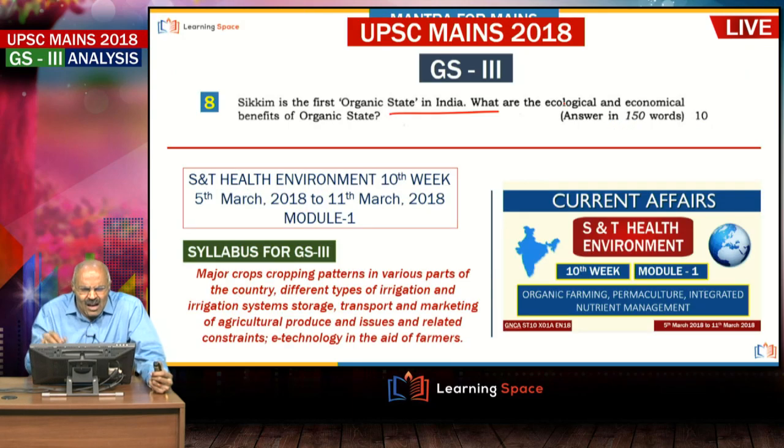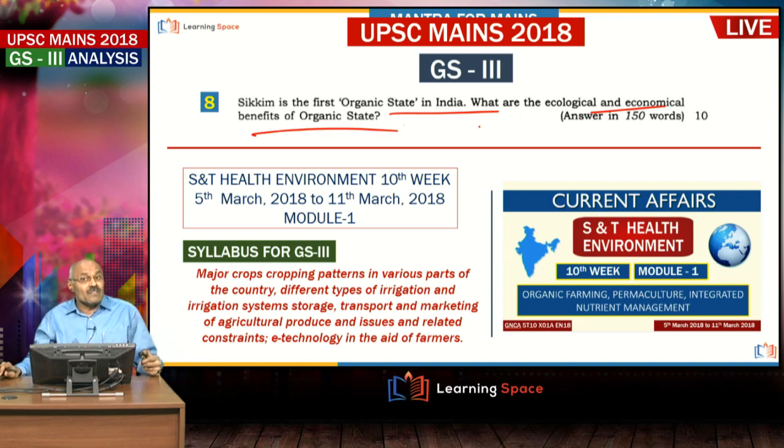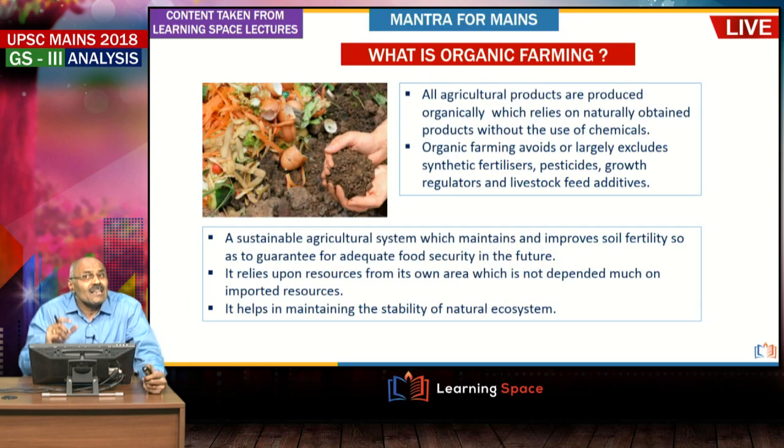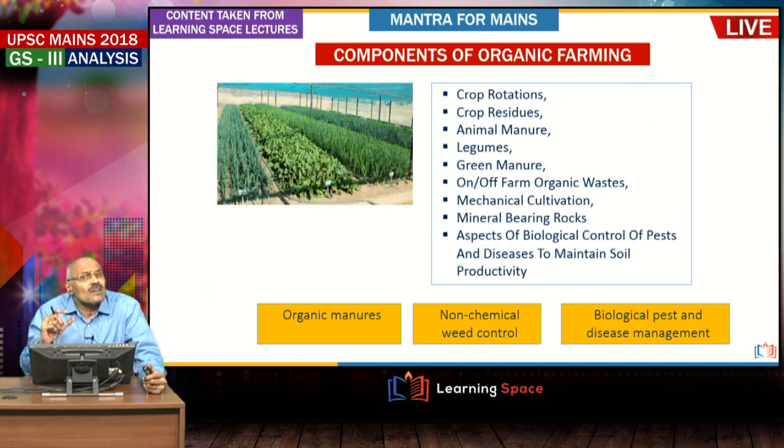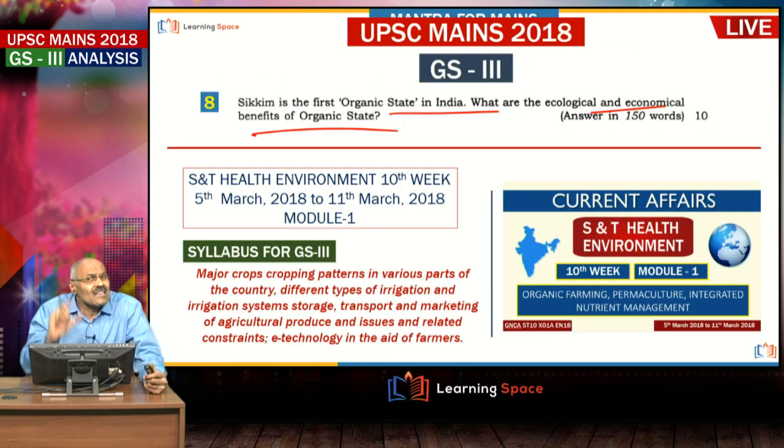Then Sikkim is the organic state. This is a very general question. Many of you may be able to write. This is a simple, straightforward question. Sikkim is an organic state. What are the ecological and economic benefits of an organic state? Right, a straightforward question. And we discussed it in the month of March. In fact, Amrita Madam presented organic farming in S&T, Health and Environment. So what is organic farming? Components of organic farming, all those things were deliberated in the module presented by Amrita Madam in March. And why this is asked is straightforward.